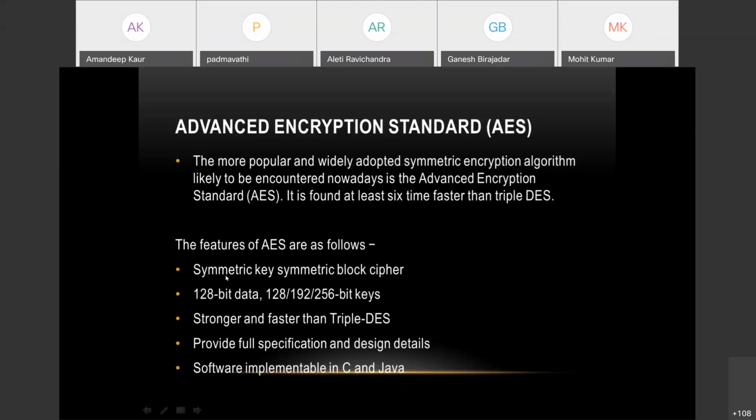Its features are that it is a symmetric block cipher, just like DES, and it takes 128-bit data, whereas DES takes 64-bit data. Keys are also of three variants: 128-bit, 192-bit and 256-bit keys can be used. So the key size is large, which makes it very efficient and very secure. That is why it is stronger and faster than Triple DES, and it is faster because it takes a larger block size, so data is processed faster. It also provides specification and design details, and its software implementation can be done in C and Java.